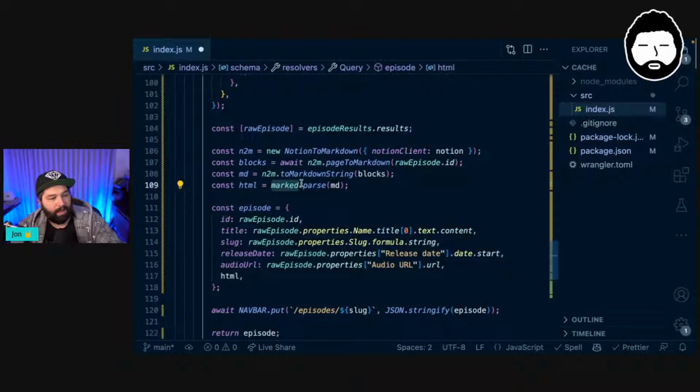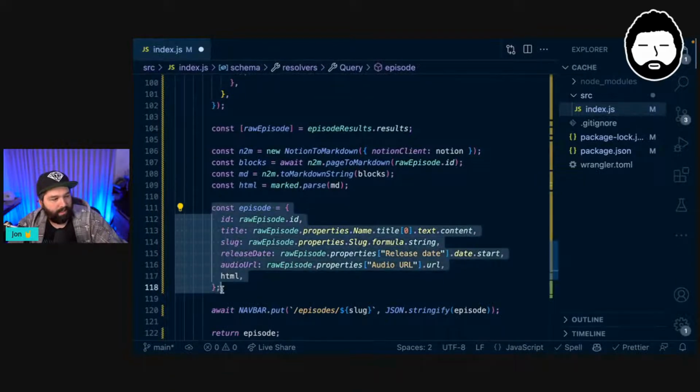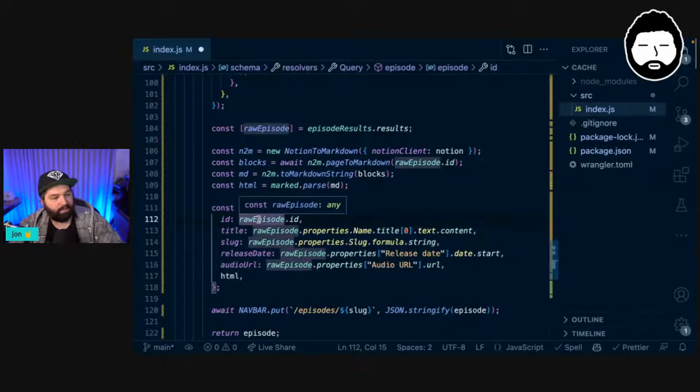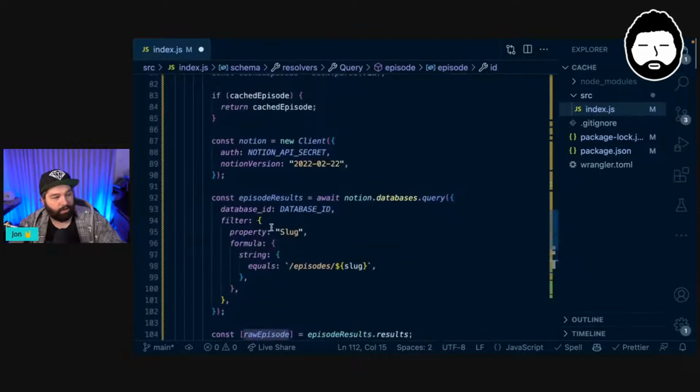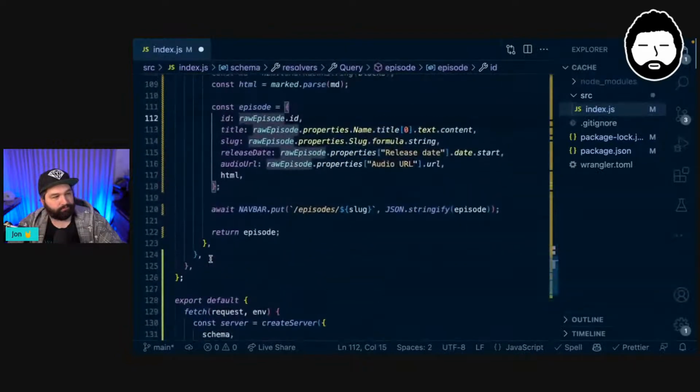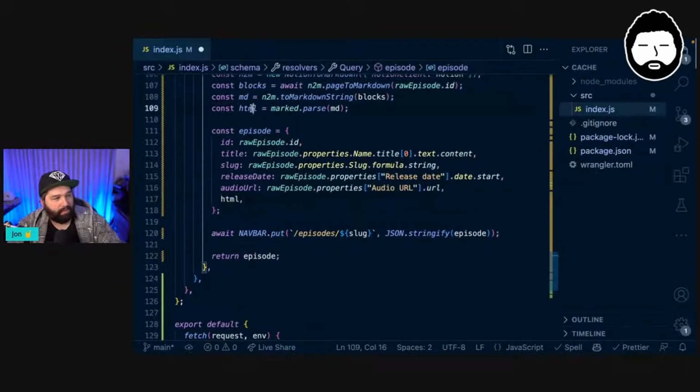So then we're using marked to take markdown and turn it into HTML. So then we have our HTML elements. So then we're constructing an episode object here. And so we're using some of the data that we got back from Notion when we made this request to Notion. So we're getting the ID, the title, the slug, the release date, and the audio URL.